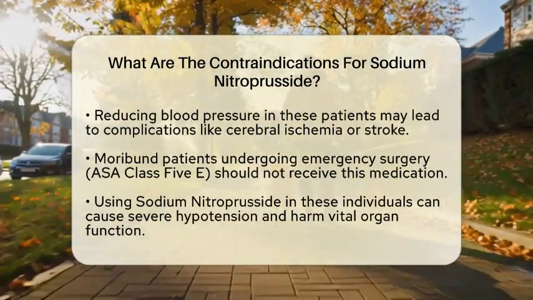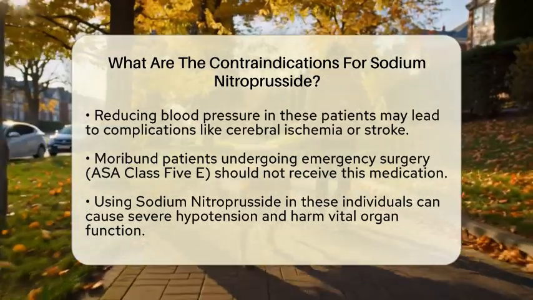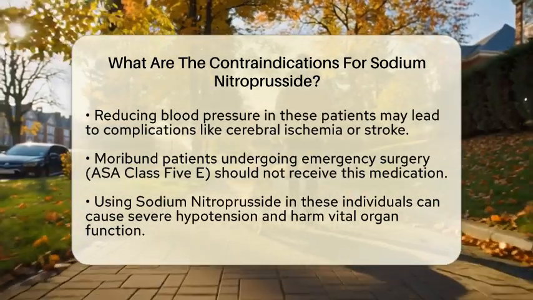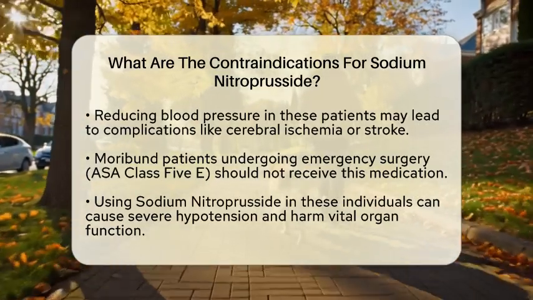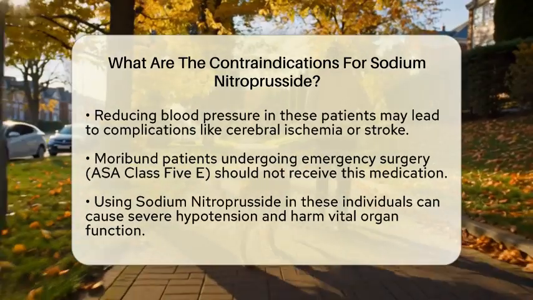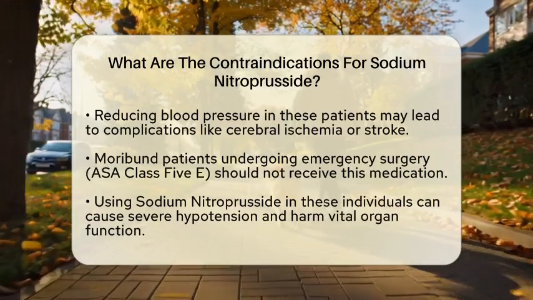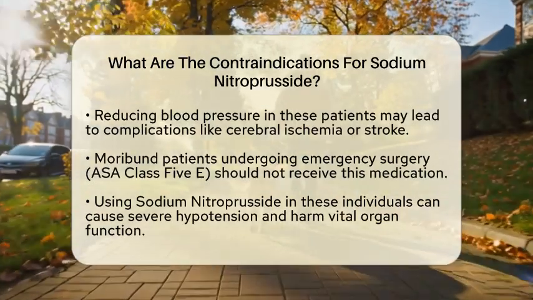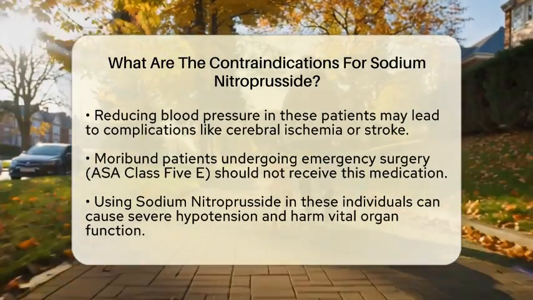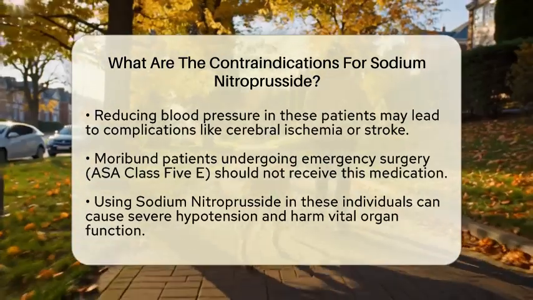Another critical group to consider is moribund patients undergoing emergency surgery. These individuals are classified as American Society of Anesthesiologists Class 5E, meaning they are not expected to survive without the operation. Using sodium nitroprusside in these cases can lead to severe hypotension and jeopardize vital organ function.